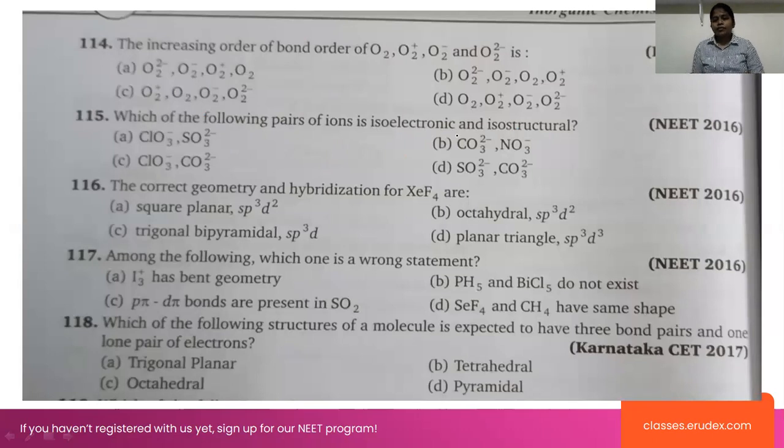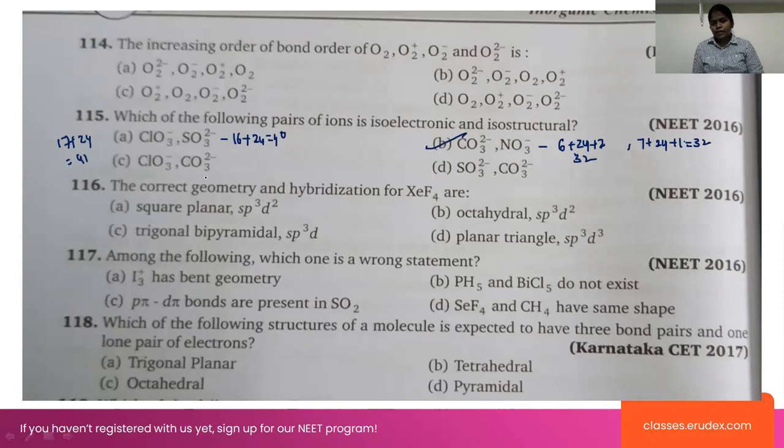Here, isoelectronic means in this case chlorine has 17 plus oxygen 3 into 8 is 24, which equals 41. Sulfur is 16 plus 24, which equals 40. No, not isoelectronic. Here, first of all, I am counting the electrons. In this case, carbon has 6 plus 24, that is 24 plus 2 electrons, which equals 32. Nitrogen is 7 plus 24 plus 1, which equals 32. So this is the right option here.